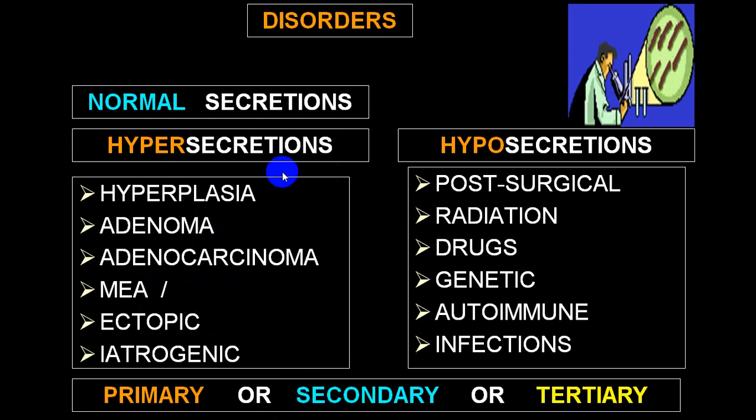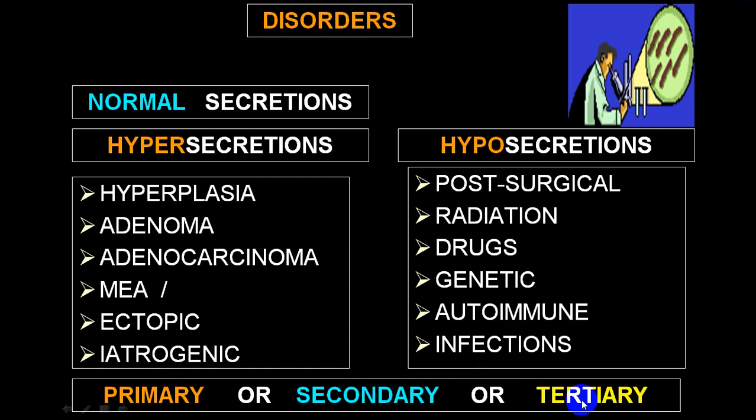Now if a primary organ starts producing increased hormone, say as for example the thyroid gland produces more hormone, we call that a primary thyroid disorder. But suppose the thyroid gland is affected by another hormone, and there is an overproduction of that hormone by the anterior pituitary or by the hypothalamus, we call that a secondary.